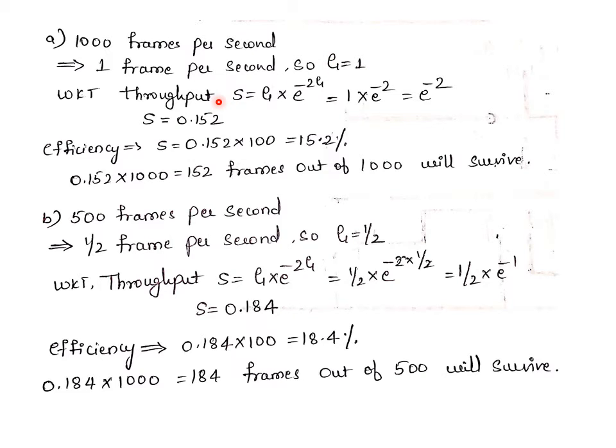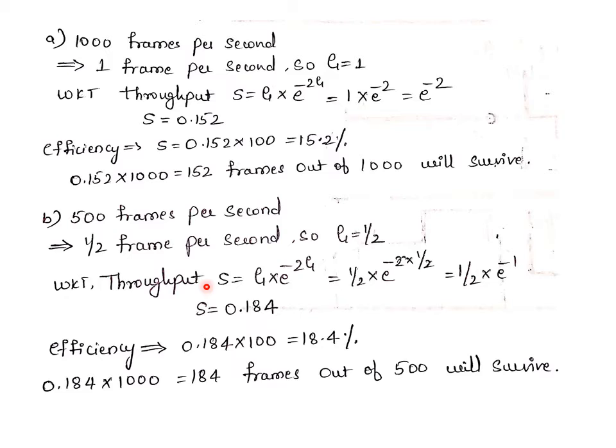So that's how we have to consider the value of G here. As we already know, the throughput equation is S equals G into e raised to minus 2G, right? That can be represented as e raised to minus 2, just by substituting the value of G. If you calculate this, you will get a value like 0.152. In order to calculate the efficiency, you multiply the same value by 100, so you get 15.2 as the efficiency of this particular sub question.